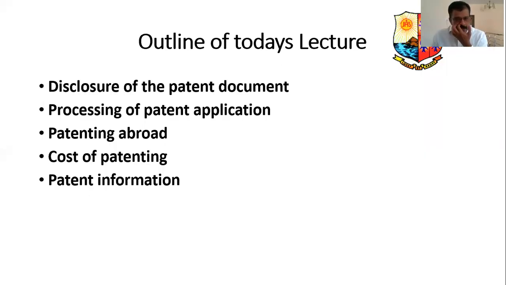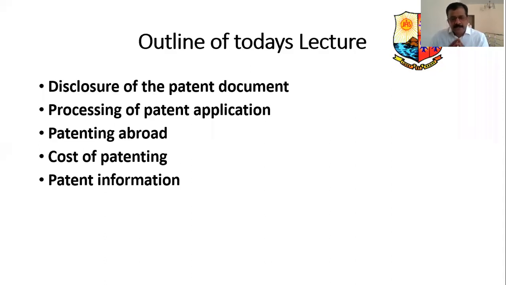Today we'll have to look into these aspects, that is disclosure of the patent document. I mentioned in the previous class a little bit about these things. We'll see some more details today. Then what are the different stages of processing of a patent application? How to get the international patent?